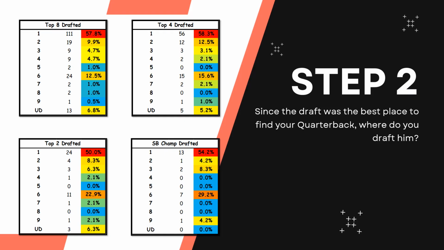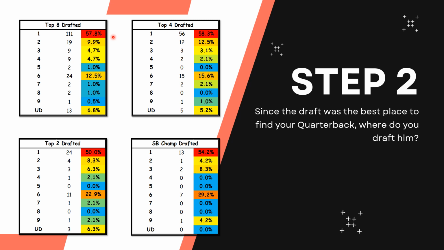Well, since the draft was the best place to find your quarterback, where do you draft him? As you can see here, out of the 192 quarterbacks, 111 of them were drafted in the first round, just in this top 8 alone. So from the top 8 qualifying, 111 of them were drafted in the very first round.